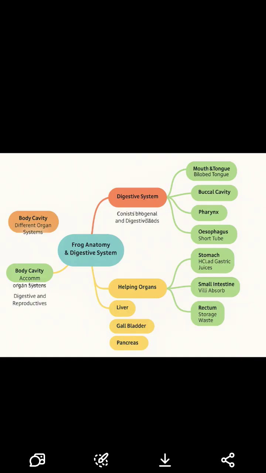Liver, makes bile to break down fat. Gallbladder, stores and sends bile to the duodenum. Pancreas makes enzymes to digest everything.